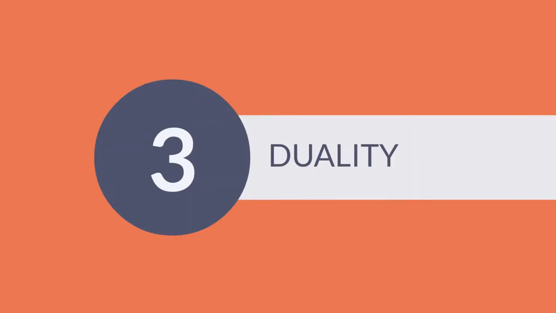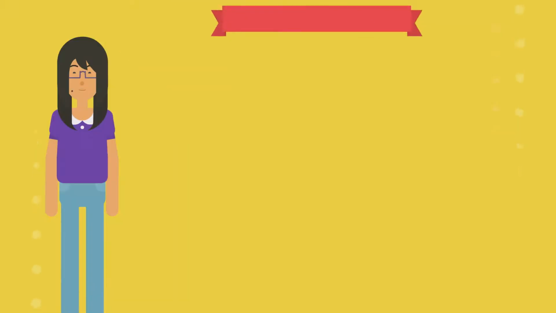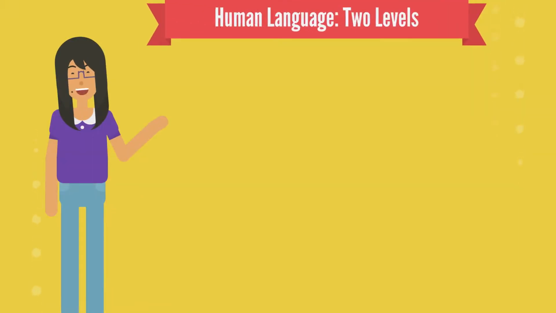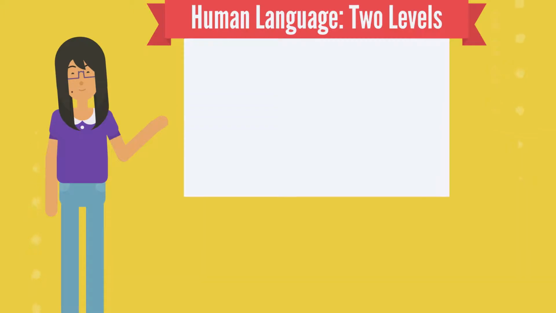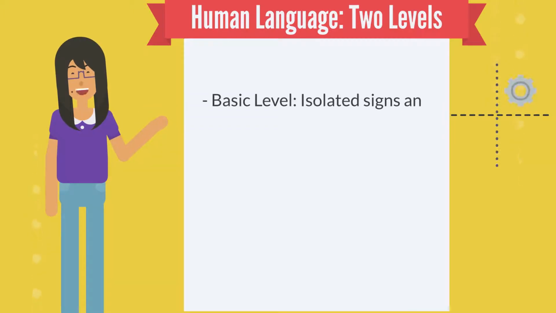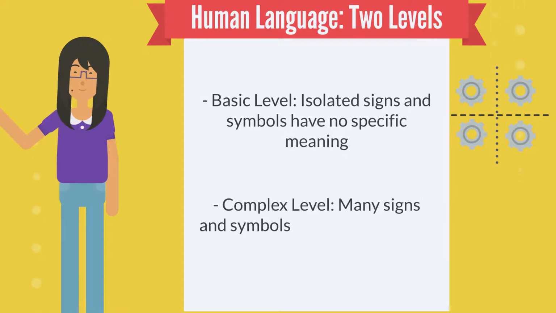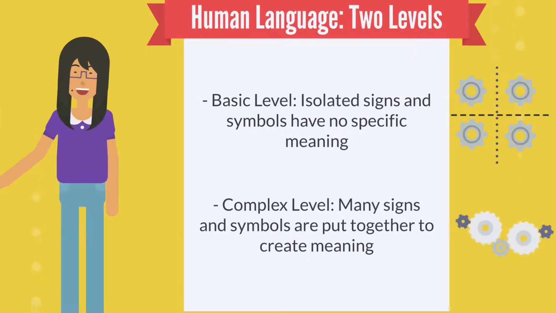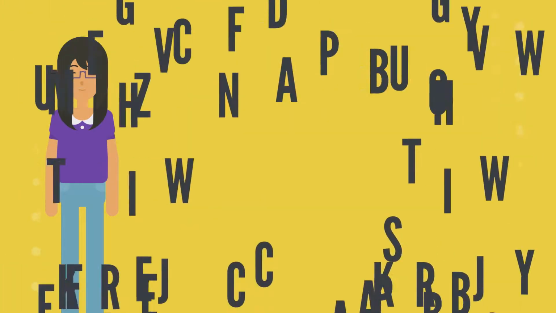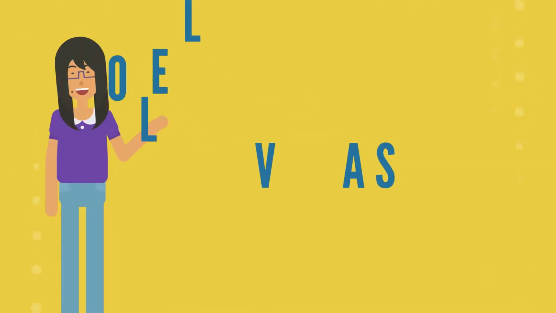Number 3, duality. This means that our communication system, human language, has 2 levels. A basic level where isolated signs and symbols have no specific meaning, and a complex level where many signs and symbols are put together to create meaning, such as scrambled letters that turn into words.